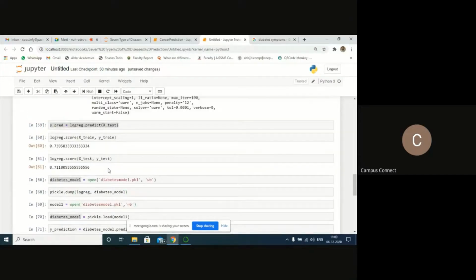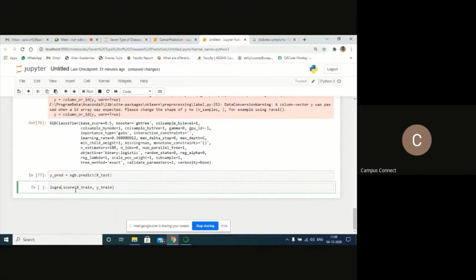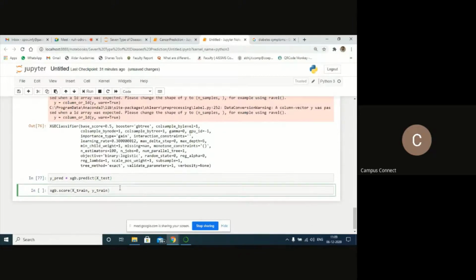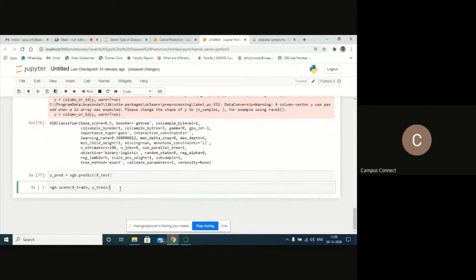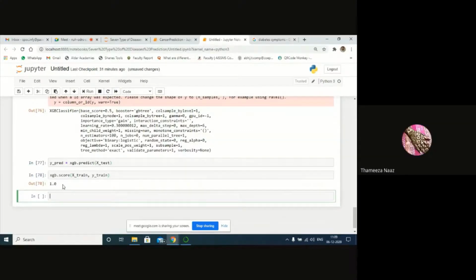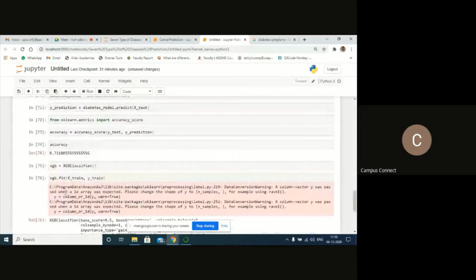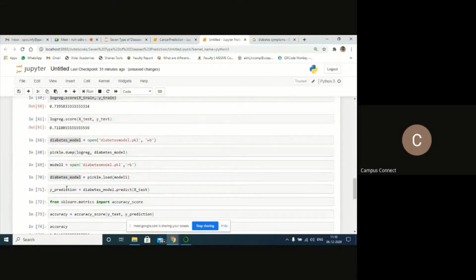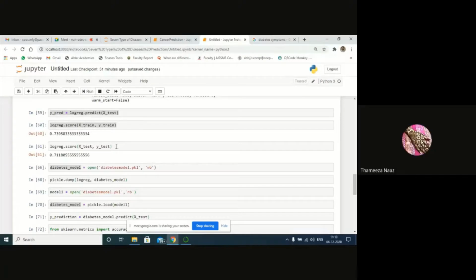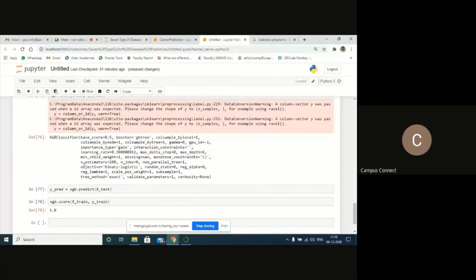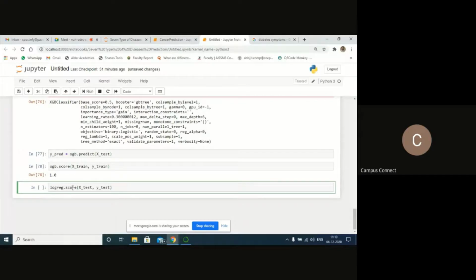Next, let's check the score of XGBoost on training data. XGB. In the same way, we can do it for testing also. First, let's do it for training data. It's showing 1.0, which means 100%. Okay, it's not possible. That means my data overfits here, I think. Next, we'll have it for testing also. XGB.